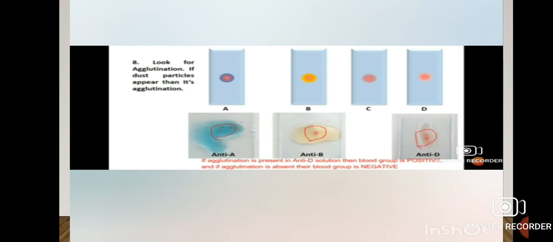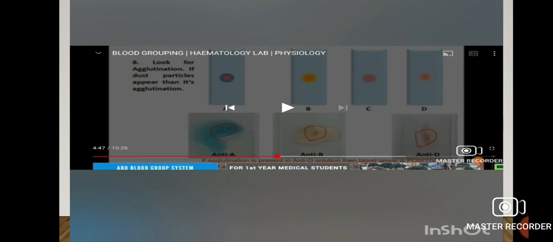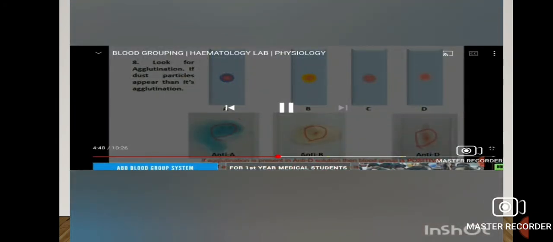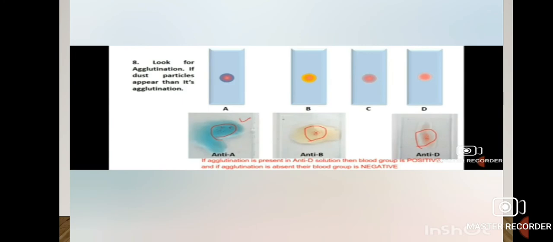Also agglutination is seen in B slide. So B antigen is also present and D antigen is also present. So our blood group will be having antigen A, antigen B and antigen D. So blood group is AB positive. Positive denotes presence of antigen D.